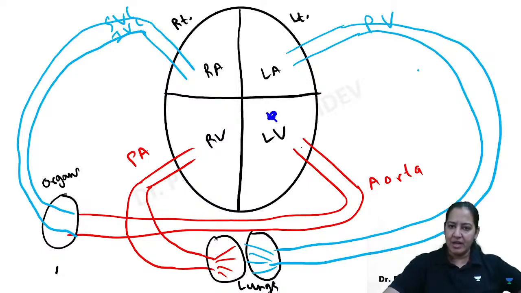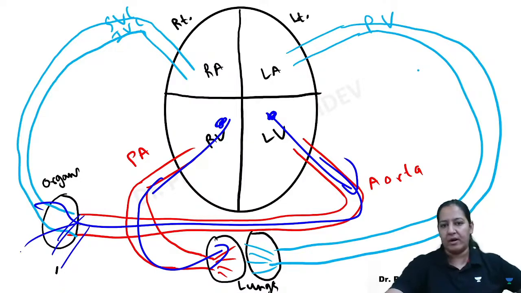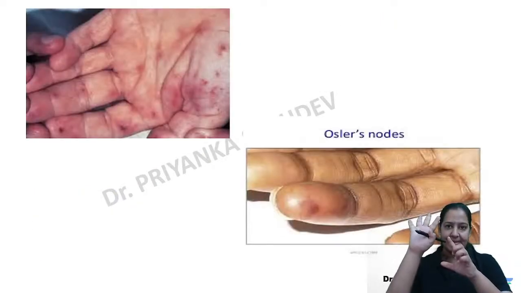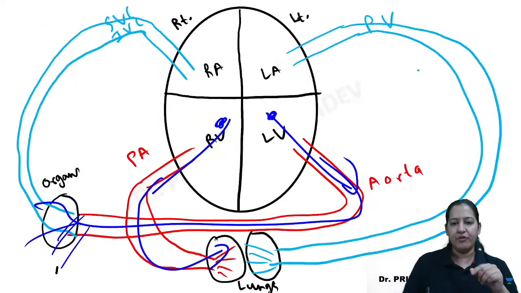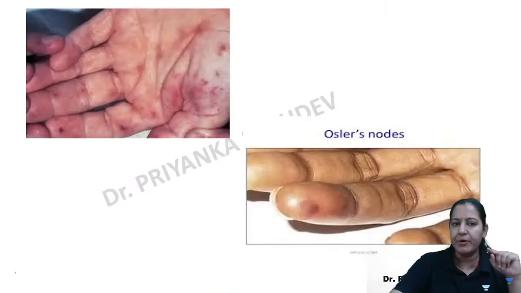So extracardiac, the same diagram is drawn here, right? From the left side, they are going in aorta. From the right side, they are going in the lungs. From the aorta, they can move technically to any organ. So see the extracardiac complications. They are going to the hands, to the nails and the fingers, right? And they can produce lesions here.